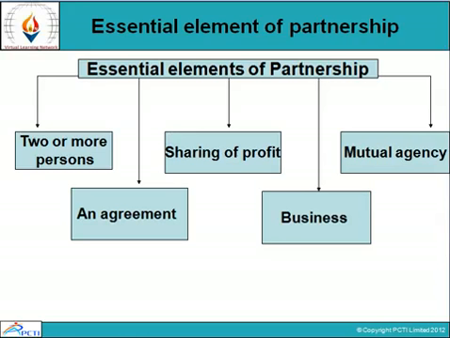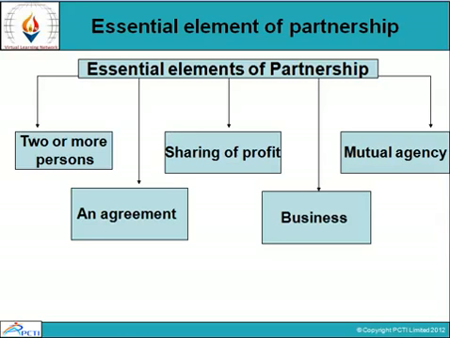Business. It means business carried on by all or any of them acting for all. The underlying principle which governs partnership is the agency relationship amongst the partners. The business of the firm may be carried on by all the partners or by any of them acting for all. This means that a partner is both an agent and a principal. He can by his act bind the other partners and is bound by the acts of the other partners. Thus, the partners have relationship of mutual agency between them.